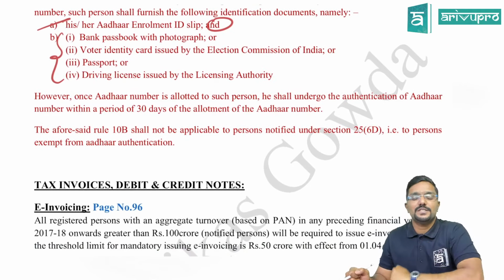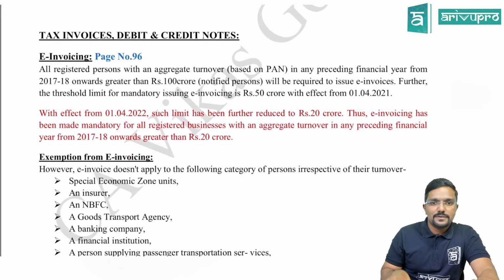So the aforesaid Rule 10B shall not be applicable to a person who is notified under section 25(6)(d), that is, to persons exempt from Aadhaar authentication. So for the following people, Aadhaar authentication is not applicable. Agree? So for them, even Rule 10B is not applicable. Clear? For the following people, Aadhaar authentication is not applicable, which we already covered in our regular class. For them, even Rule 10B is not applicable. Is that clear? Yes. So Rule 10B is completely new. So please be careful with that.